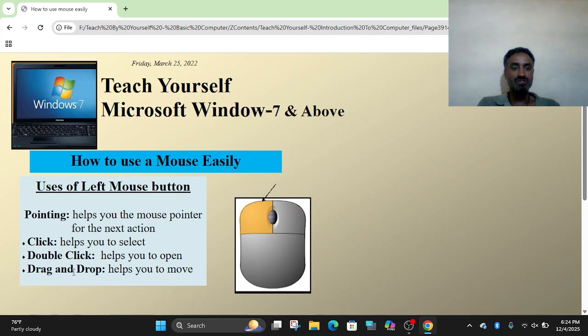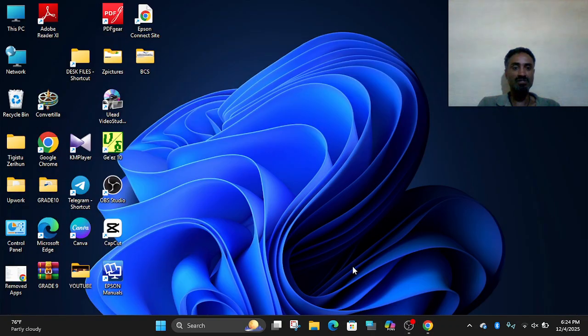The other usage is drag and drop. It helps you to move. Here, I am showing you how to use the left side of the mouse button. Drag and drop means pressing and, without releasing, holding the left side of the mouse button. Then it is moved. Have you seen? Moved, using the left side of the mouse button without releasing.